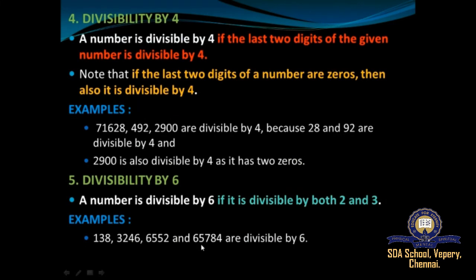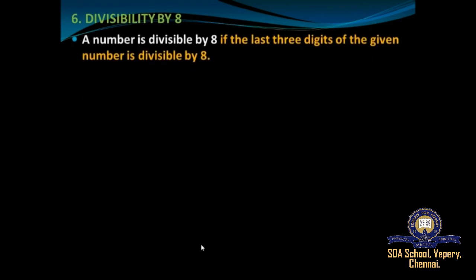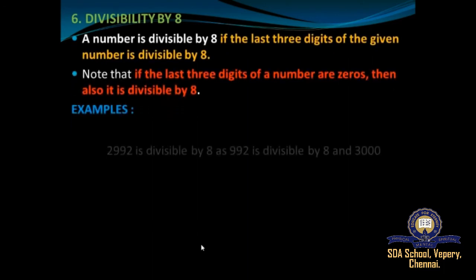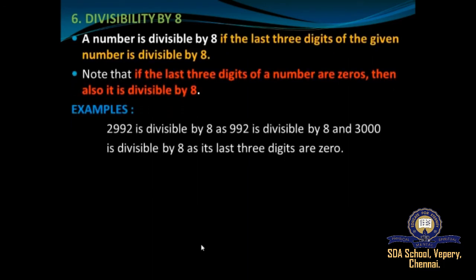Understood, students? Now we'll move on to divisibility by 8. A number is said to be divisible by 8 if the last three digits of the given number are divisible by 8. And you must note that if the last three digits of a number are zeros, then it is divisible by 8. So for example, 2992 is divisible by 8 as 992, the last three digit number, is divisible by 8.